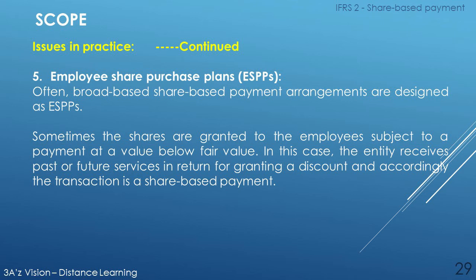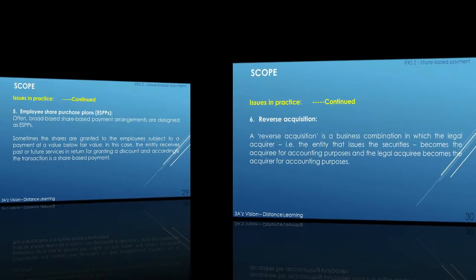Often broad-based, share-based payment arrangements are designed as employee share purchase plans. Sometimes the shares are granted to the employees subject to a payment at a value below fair value. In this case, the entity receives past or future services in return for granting a discount, and accordingly, the transaction is a share-based payment.